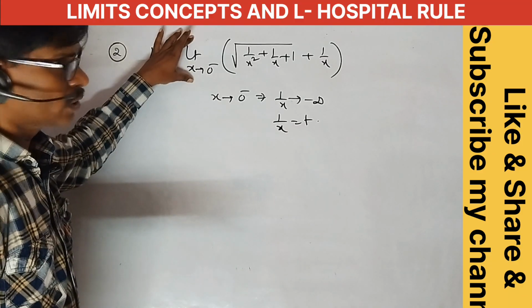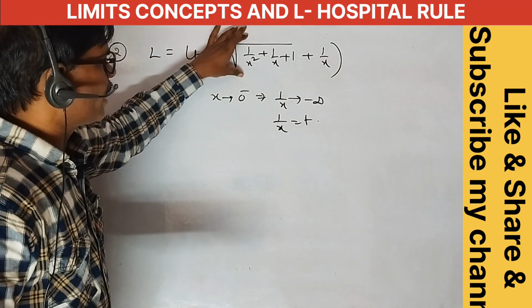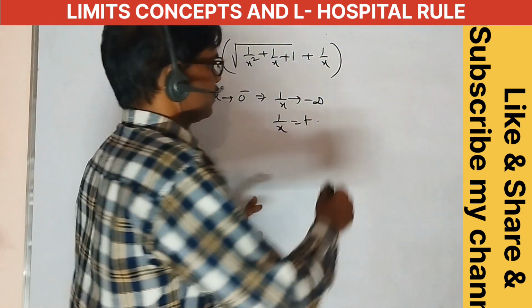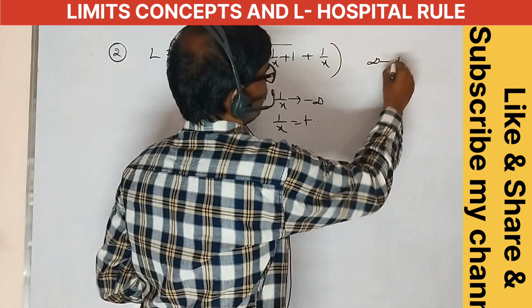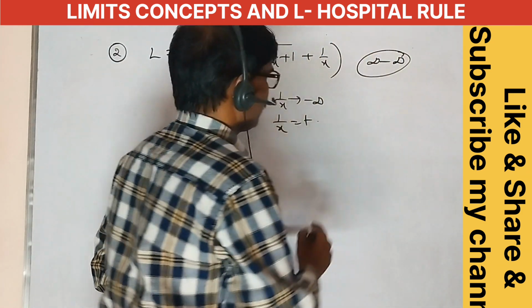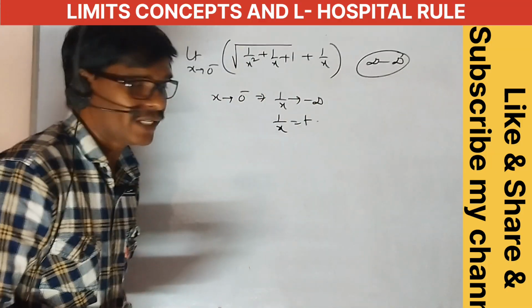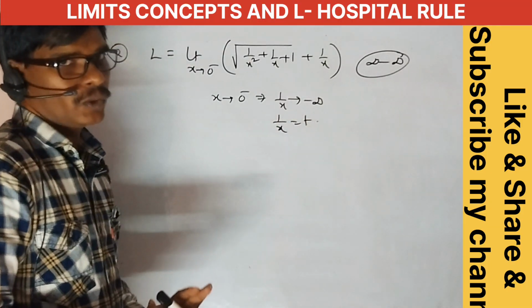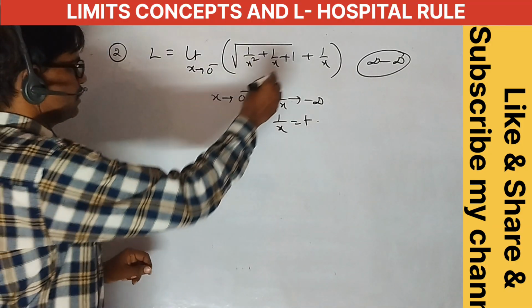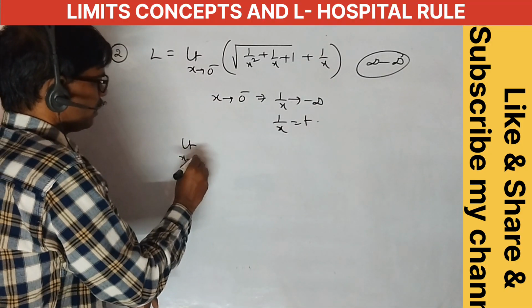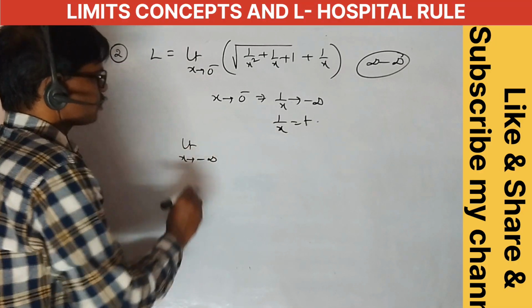Limit x tends to 0 minus, root of 1 minus 1 by x square plus 1 by x plus 1, plus 1 by x. This is the infinity minus infinity form. Substitute here 1 by x equal to t, so x tends to minus infinity means limit t tends to minus infinity.